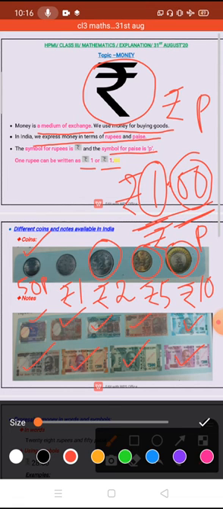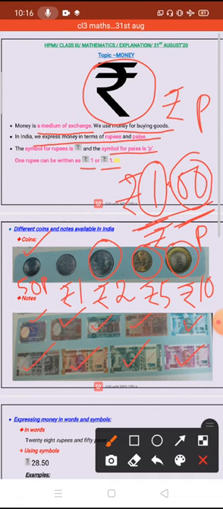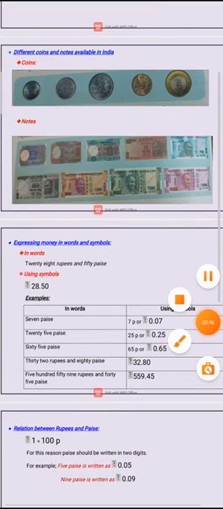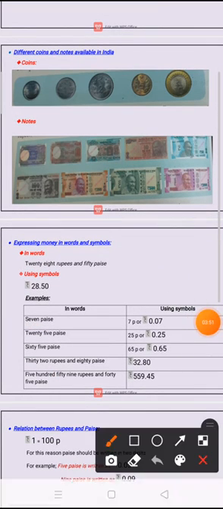Now we will learn how we can express money in words or symbols. Yes, we can write money in words and using symbols. So let us take an example: 28 rupees 50 paisa.